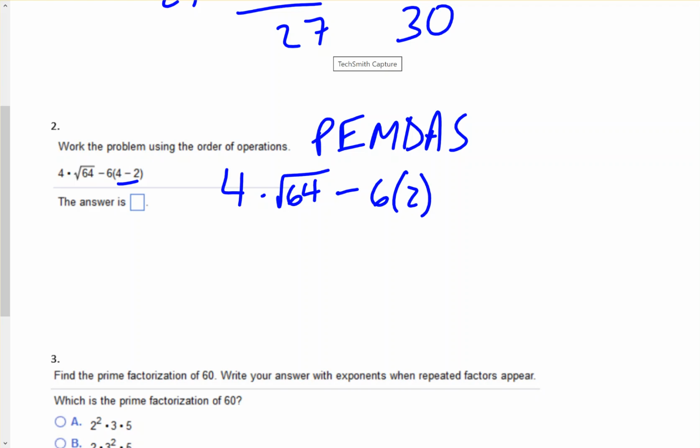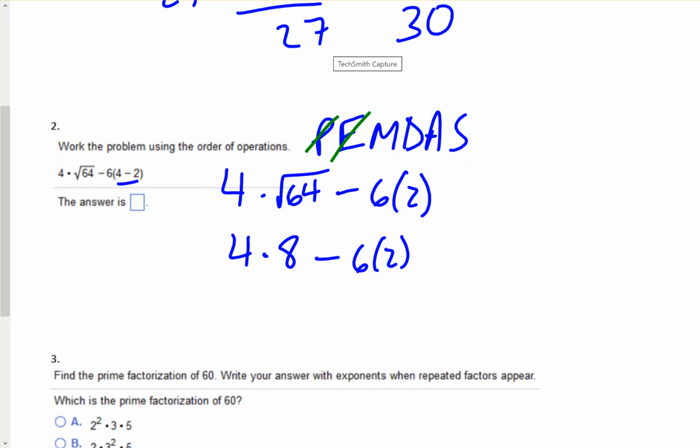Okay, so next we would do exponents. We don't have exponents. On that note though, we do have a square root. So square root you could rewrite as an exponent, but that's for later courses. Square root of 64 we could simplify. Right? Square root of 64 would be 8. So we have 4 times 8 minus 6 times 2.